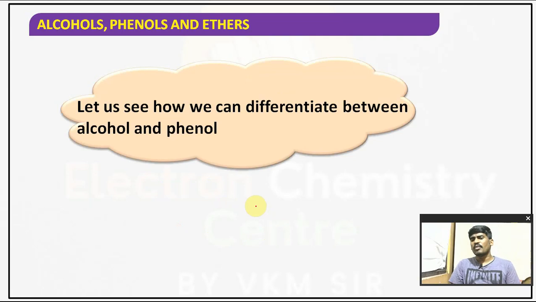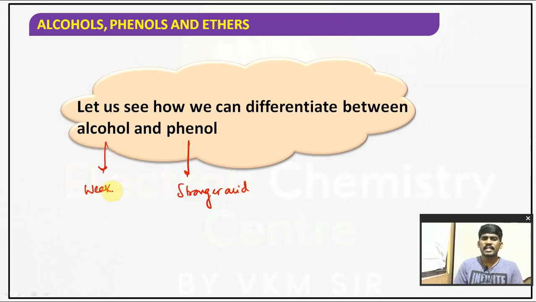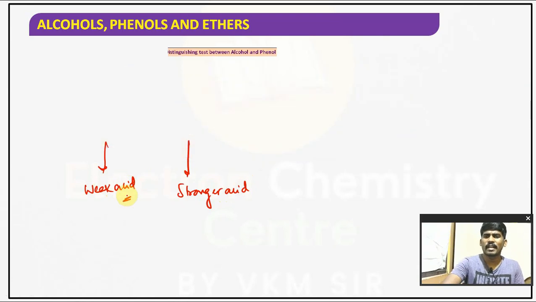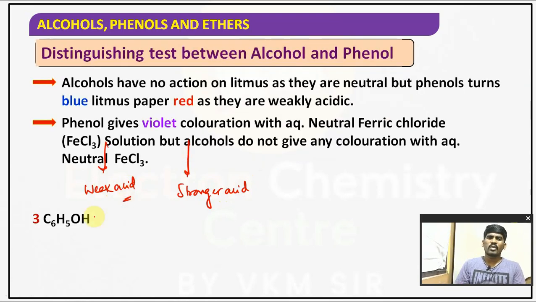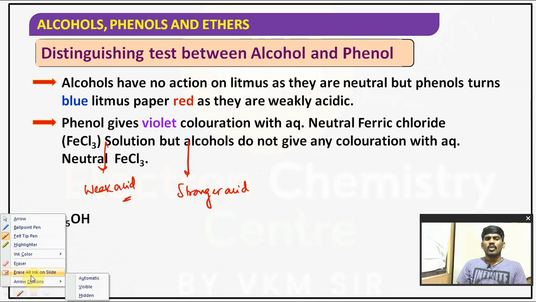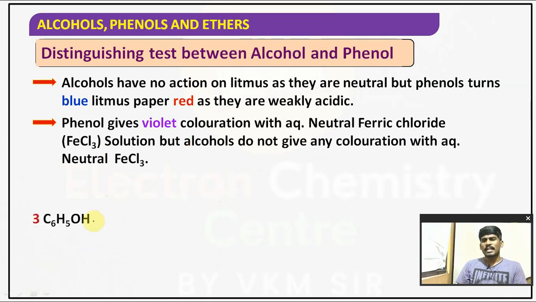So if you want to differentiate alcohol and phenol, as you know children, phenol is a stronger acid than alcohol. Alcohol is a weak acid compared to phenol. It is a basic comparison. So based on this comparison, first, alcohol has no litmus action. Litmus paper test cannot be responded to by alcohol because it is a weak acid. But phenol can respond, it can turn blue litmus to red because it is somewhat acidic. Generally, all organic acids are weak acids, but when compared to alcohol, phenol is somewhat acidic.